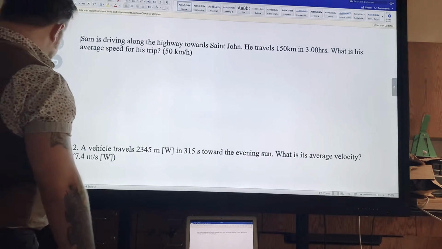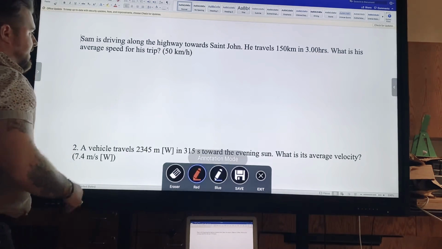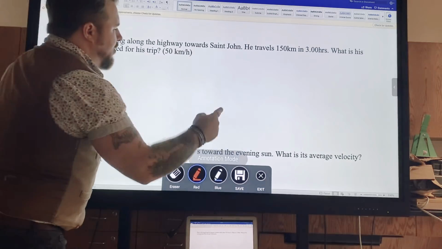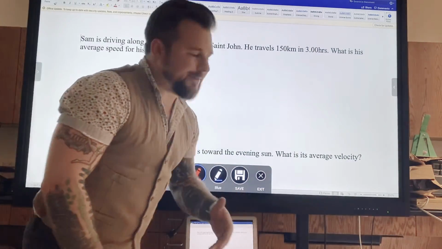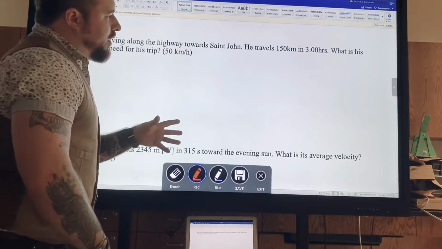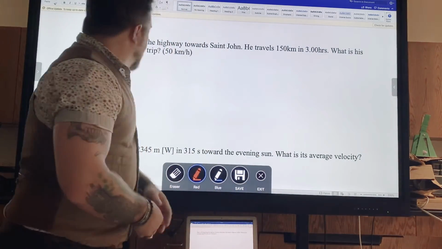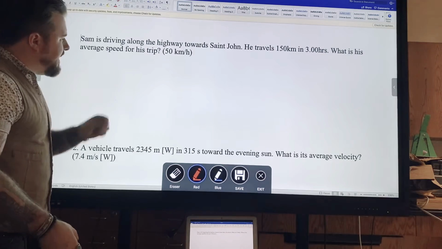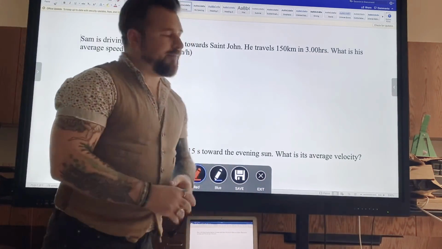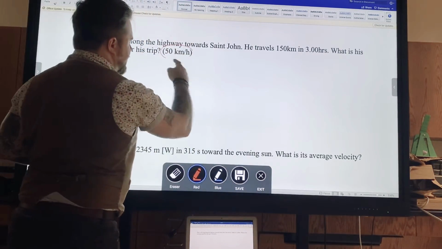It says, Sam is driving along the highway towards St. John. He travels 150 kilometers in 3 hours. What is his average speed for this trip? And the answer is 50 kilometers an hour.